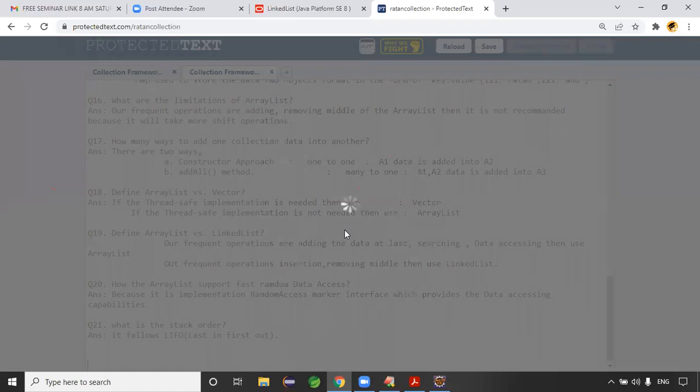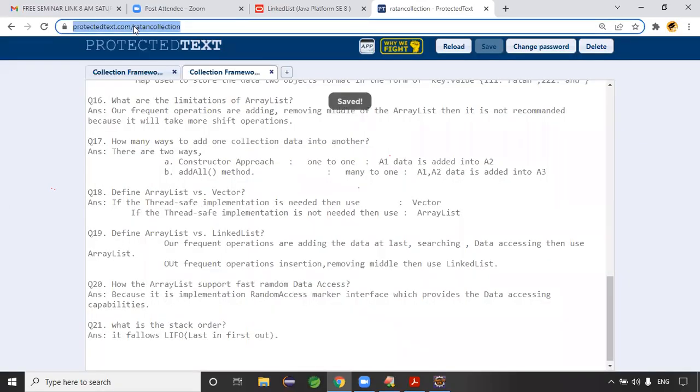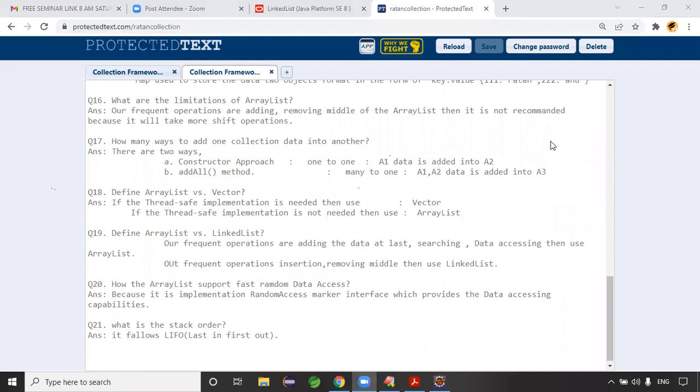What is the password, sir? Java. So guys, to access these class notes, everyone try to open this link, producttest.com/Ratan collection. When you open this one, it is asking for a password. The password for that link is Java. JAVA is the password, right? Exactly.